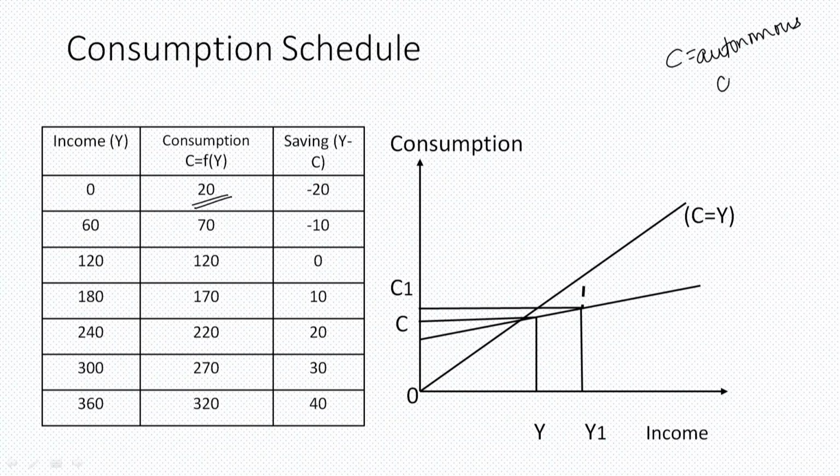People are spending out of their past savings or wealth that they are having, the money they are having in form of wealth or in the form of savings. This consumption is out of that savings. So even when the income is zero, the consumption is still existent in the economy. At this point of time, what happens is savings are negative.